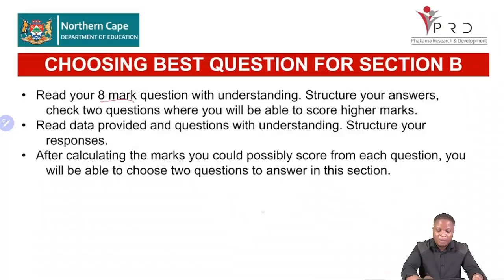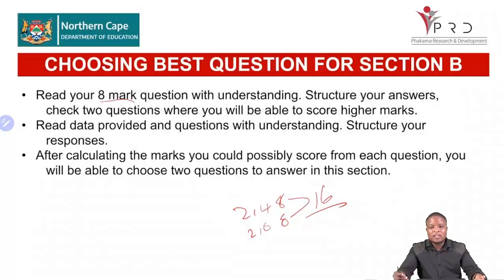Remember, we have 2 8-mark questions, your 2.4 and 2.5. 8 plus 8, this gives you 16 marks. So you may use the 16 marks to structure your answer and see where you can score more marks. Then you move to your data that is provided, understand the question that is asked, and structure the answers in your head. Remember, during this 10 minutes, you're not writing, so you can structure your answers. After structuring your answers, then you can calculate where you're going to score marks, and then that is the question that you're going to go with.